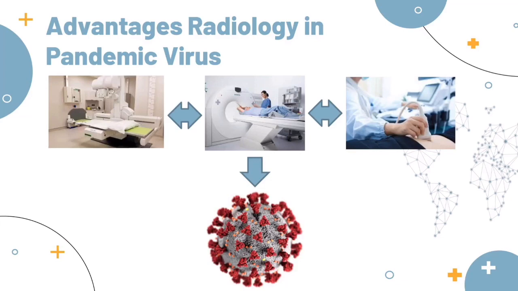Chest radiographs, chest CT, lung ultrasounds, as well as MRI are included in the arsenal of medical imaging, each one with advantages and limitations. Chest radiographs, CXR, are the most widely used imaging modality for suspected and confirmed COVID-19 cases.